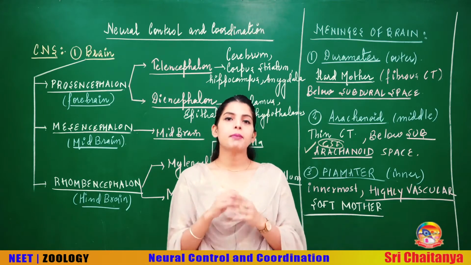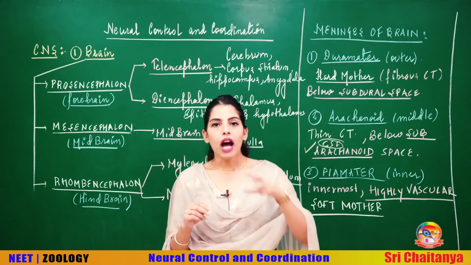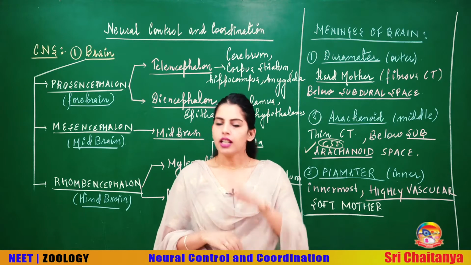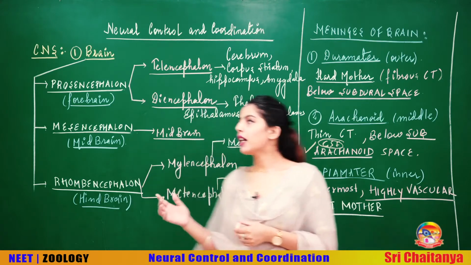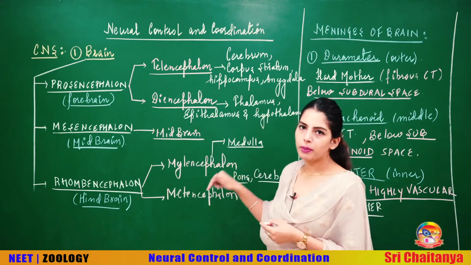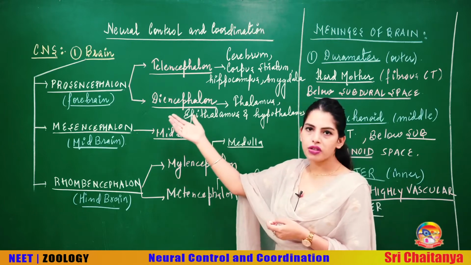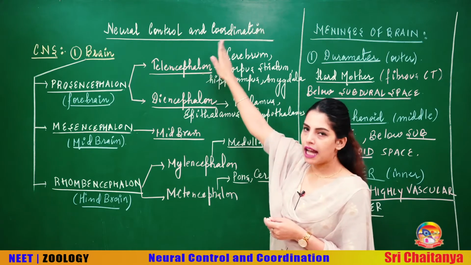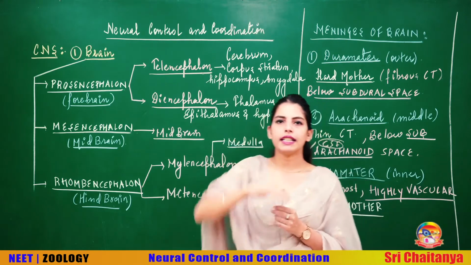This is the cranial meninges, which is the one which is closest to the brain. So these are some of the cranial meninges. Now what we are going to do is start with the different parts of the brain. Obviously we are going to start with the forebrain. First we are going to discuss the telencephalon and the properties of all these parts.